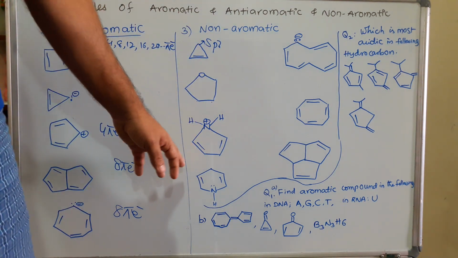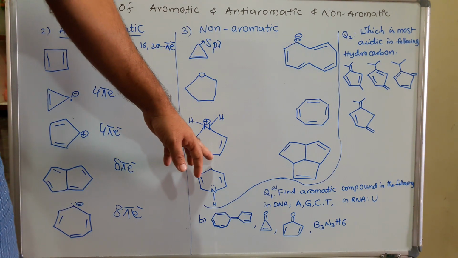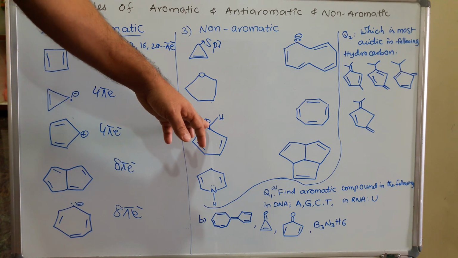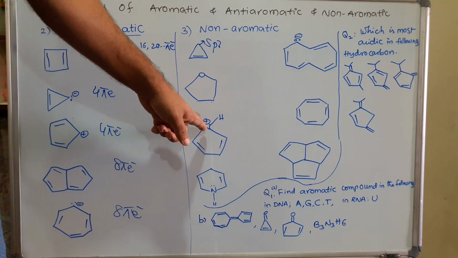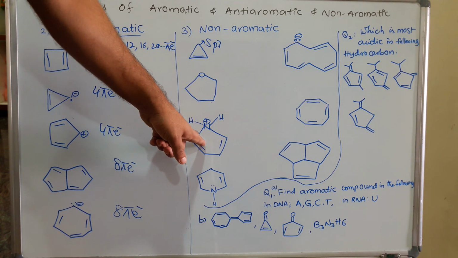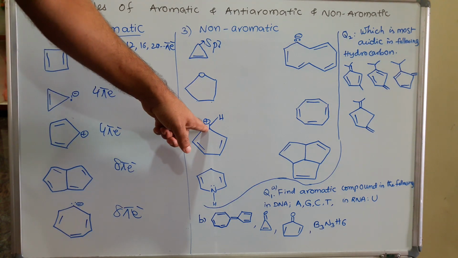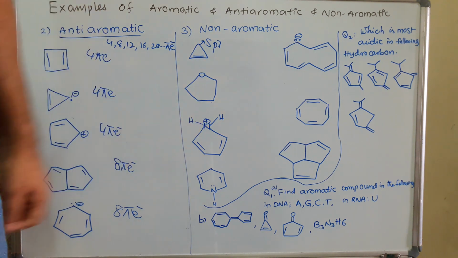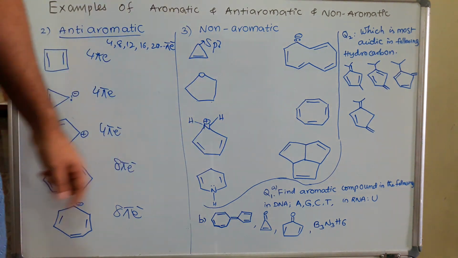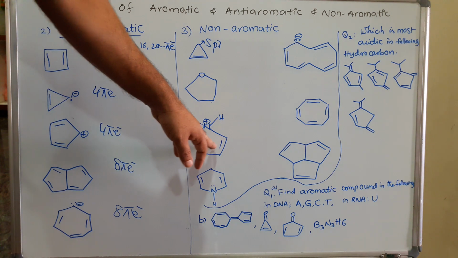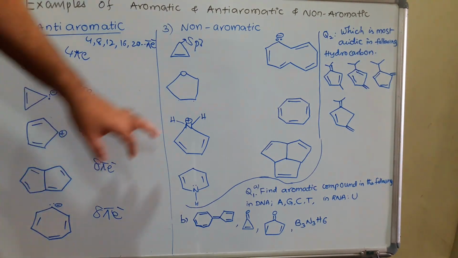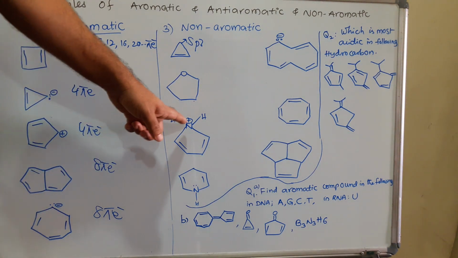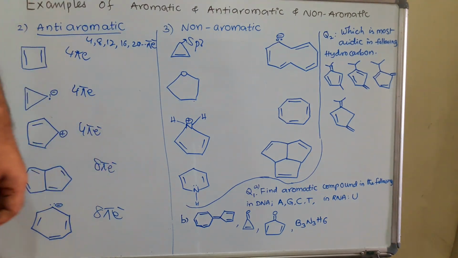If you come to this one, double bond, single bond, double bond, single bond, here positive charge, it is conjugation, but 2 pi electrons, this nitrogen is sp3, so it lost its planarity. That's why it is a non-aromatic compound. Here it looks like 4 pi electrons, but this nitrogen lost planarity because this nitrogen is sp3 hybridized.